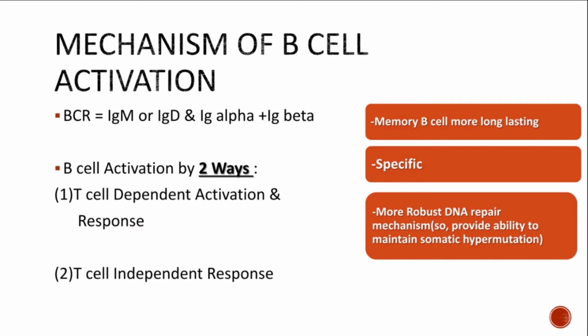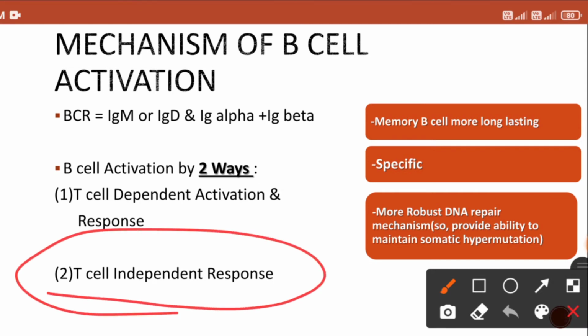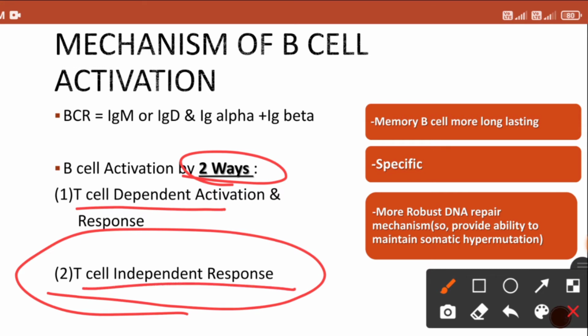But in certain conditions, in 2 to 5% of cases, sometimes B lymphocyte produces the antibody without help of T lymphocyte. It's rare, but it can happen, right? So you can have two ways of B lymphocyte activation. One with the help of T helper cell, and second one is T cell independent response. And the B cell receptor consists of IgM, IgD type of antibody and the alpha and beta chain, right? So this is the structure of the B cell receptor, which gets activated by T helper cell mainly.